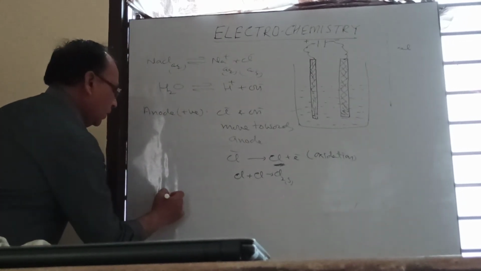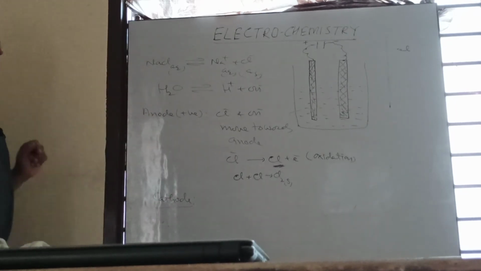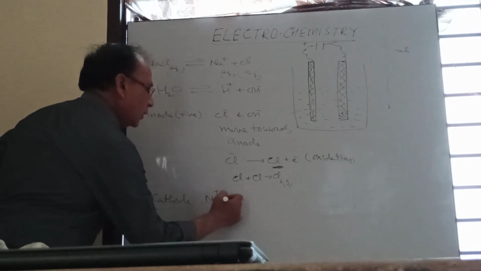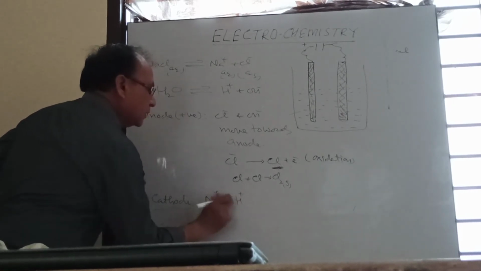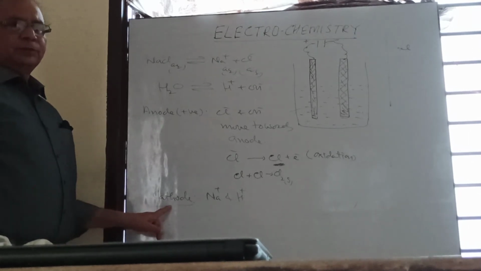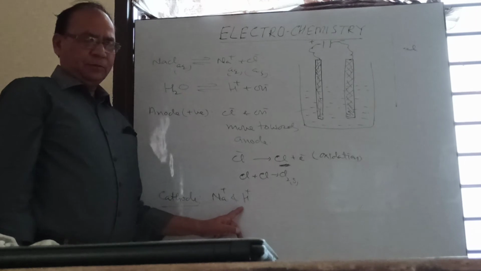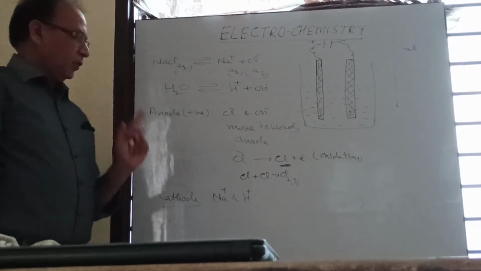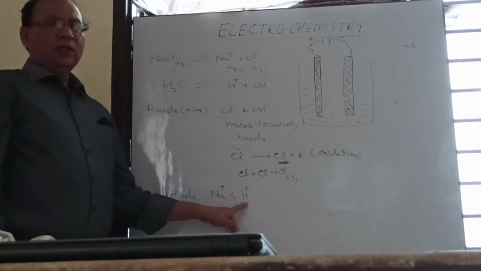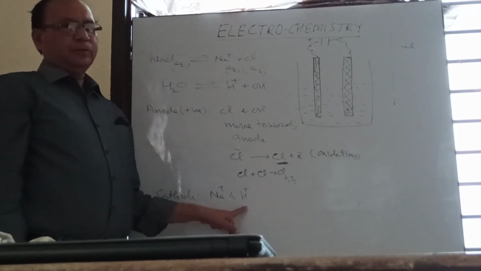Now, what happens at the negatively charged electrode? The sodium ions and H ions will move towards the cathode. Again, both will try to lose their charge, but it was found that H ions have more tendency to gain the electron because of their low discharge potential.